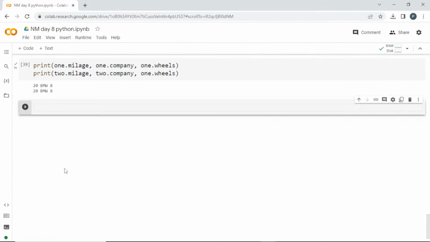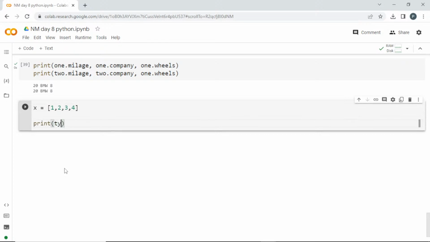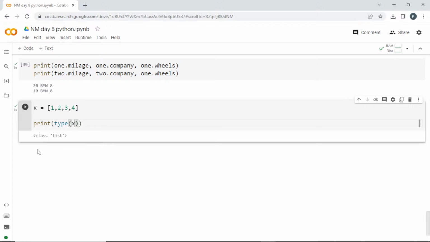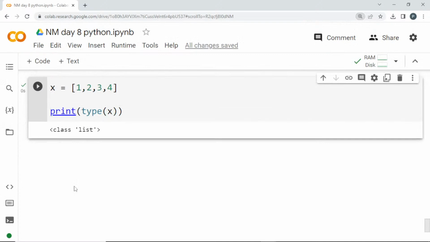For example, in X I am storing a list. Now I want to find what is the type of X. I'll print type of X. Can you see what we got here? It is list, but what is it telling before that? Can you guys see that? What is this name? This is nothing but class, right?